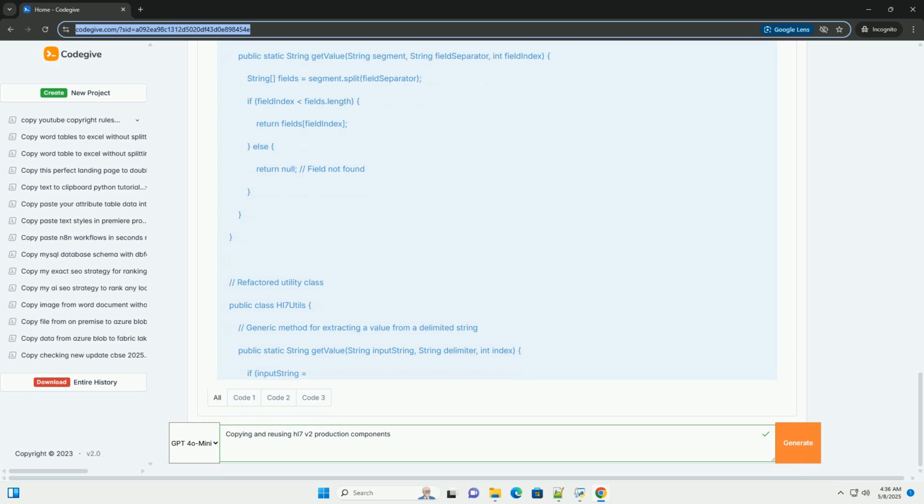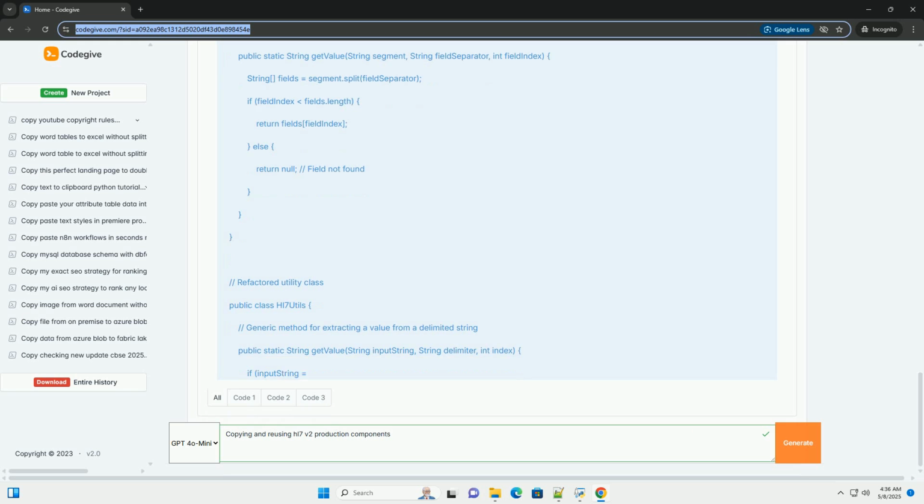Version compatibility: ensure that your HL7 components are compatible with the specific HL7 versions used by your systems. Data mapping: HL7 messages often contain complex data structures that need to be mapped to other systems. Reusable data mapping components can help to simplify this process. Dynamic validation: if your validation requirements change frequently, consider using a rules engine or other dynamic validation framework.